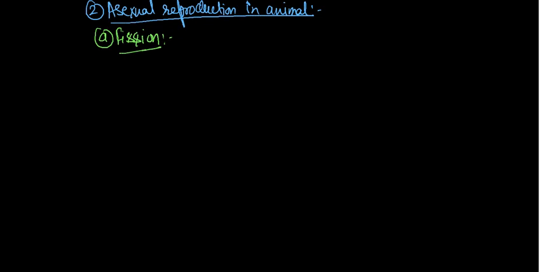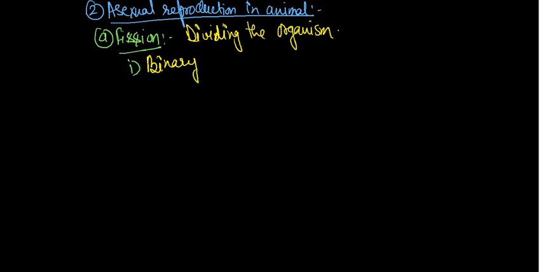Fission is basically of two types. Fission means dividing the organism. The organism may be divided into two parts or more than two parts. So fission is of two types. Number one is called binary fission. Binary fission means divided into two equal parts, or divided into two parts.